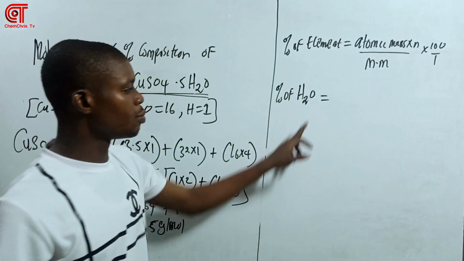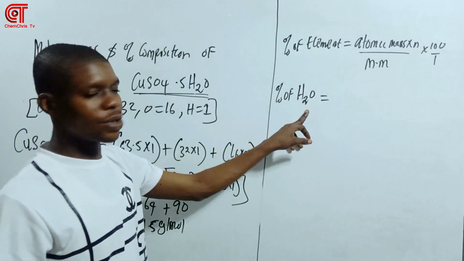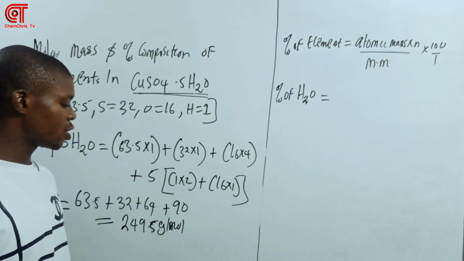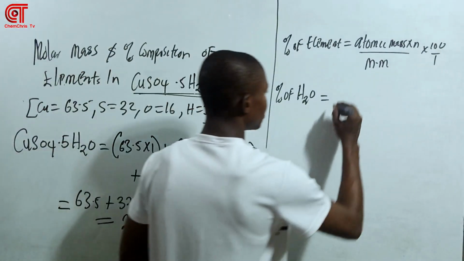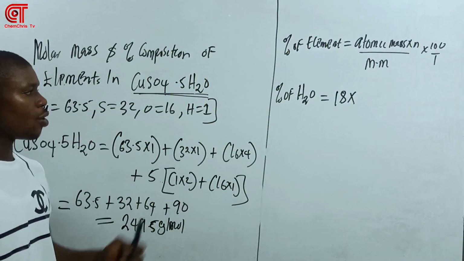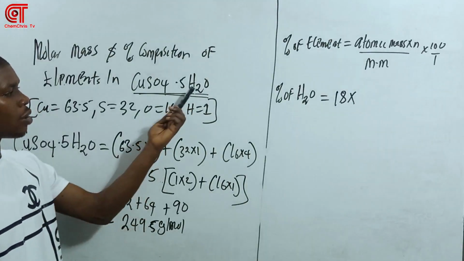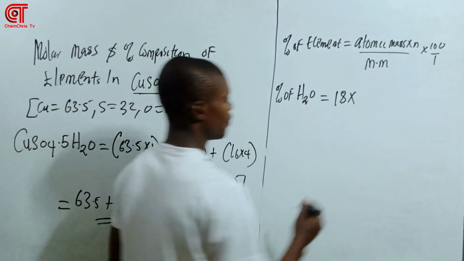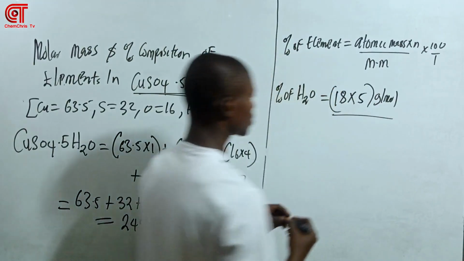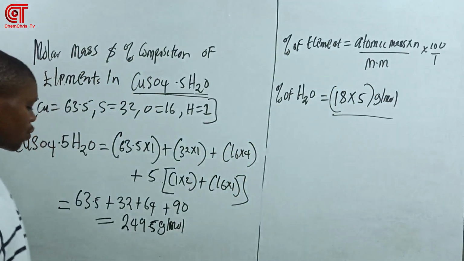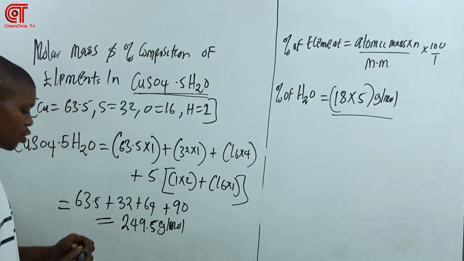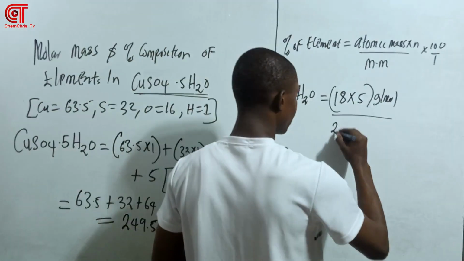So the molar mass of water here is 18, which we have already calculated: 2 plus 16 gives me 18. So it's going to be 18 times n. Now this n means the number of molecules of water here. How many molecules of water do we have here? We have 5. So it's going to be 5 gram per mole over the molar mass of the compound given to us, which we have calculated as 249.5.